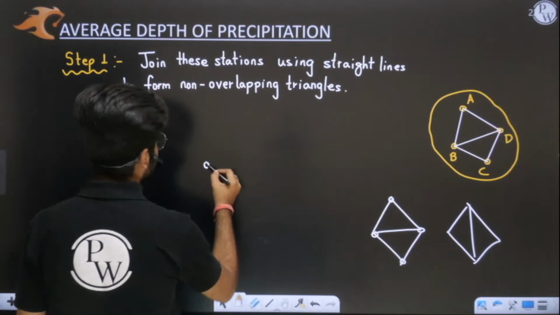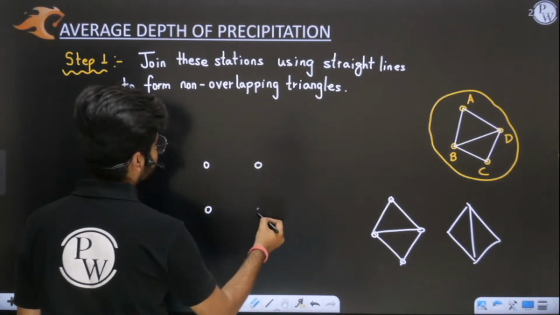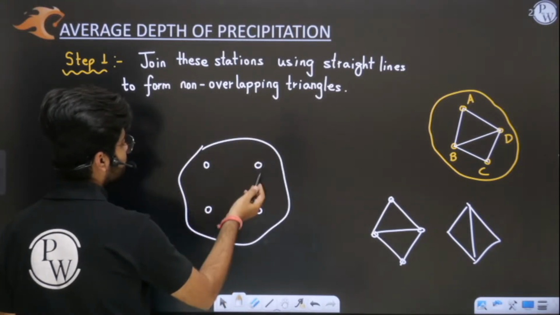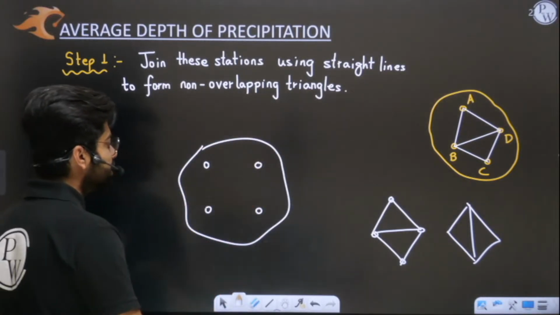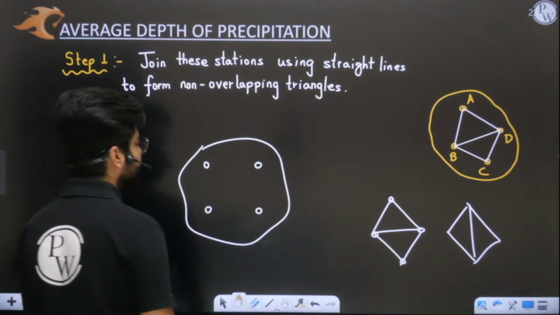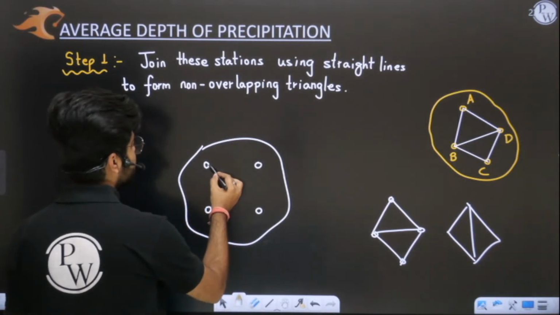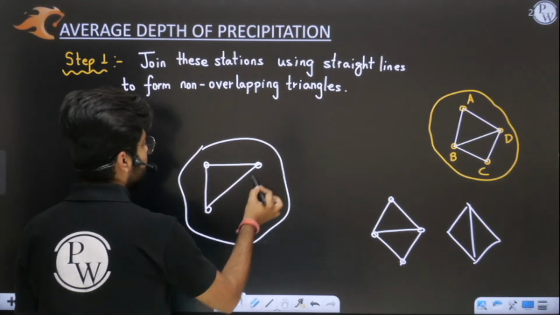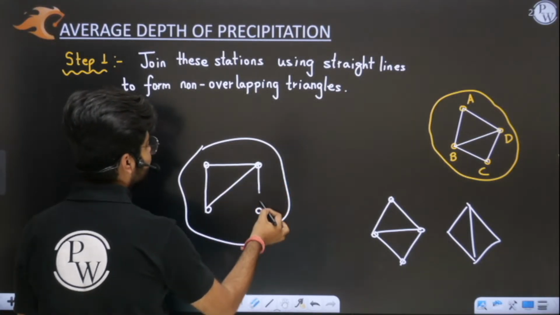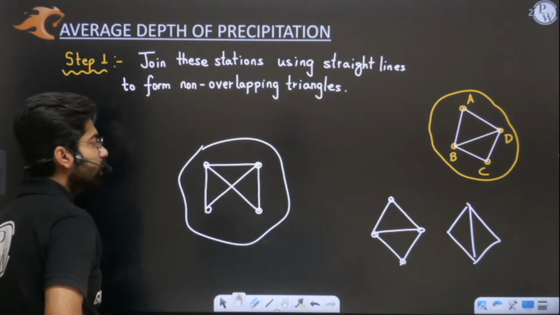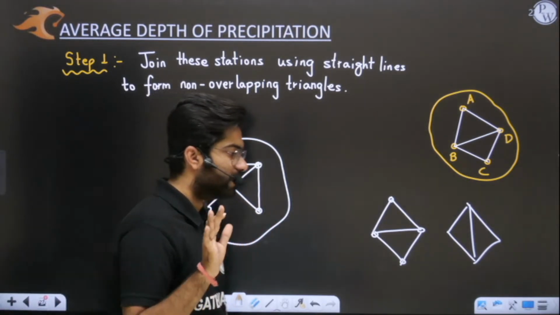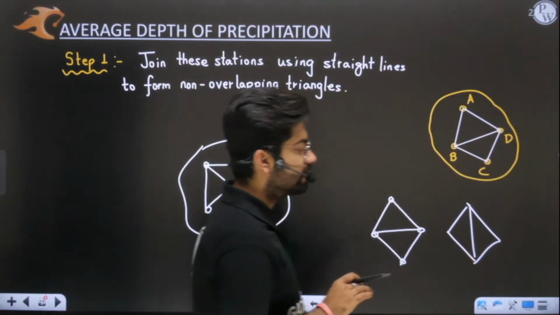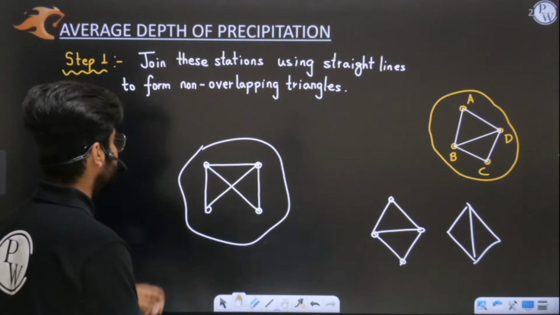So tell me, let us say we have a catchment area here, and these are your 4 stations. How will you join them? I will join them with straight lines to form triangles. Tell me, can you do like this? Everyone kindly comment, can you do like this or not?